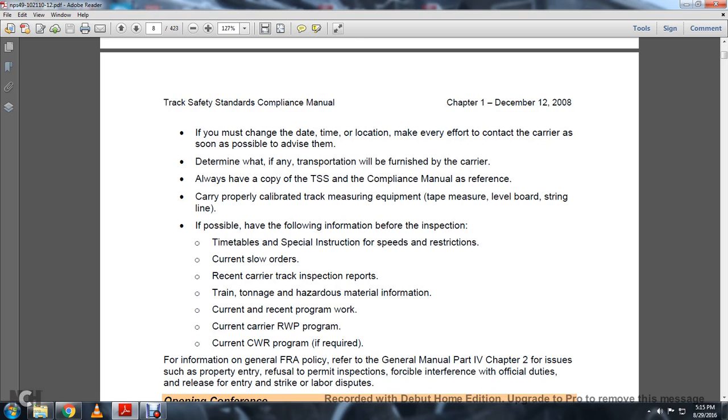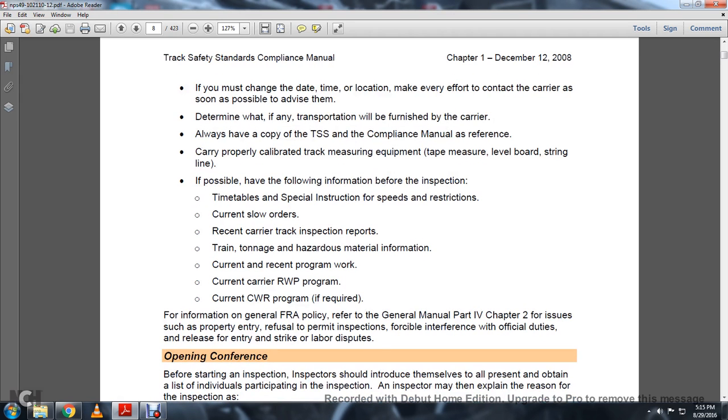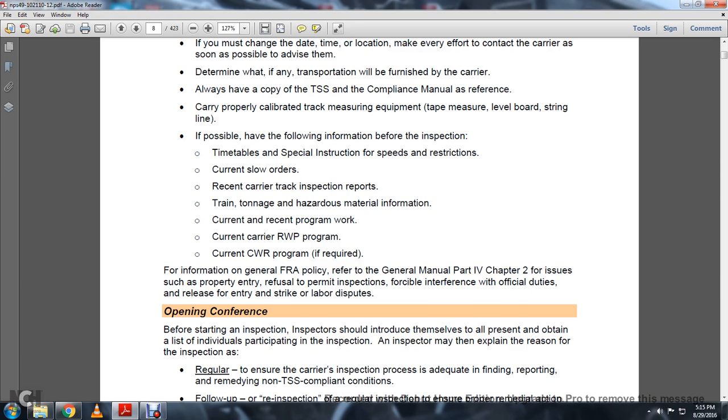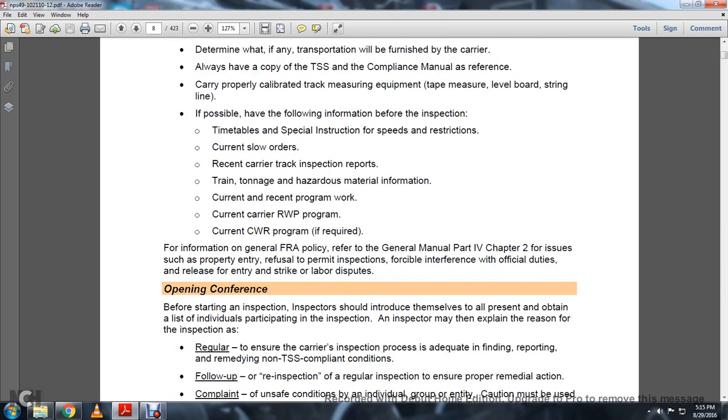Carry properly calibrated track measurement equipment: tape measure, level board, string line. If possible, obtain the following information: timetable, special instructions, speed restrictions, current slow orders, recent carrier track inspection reports, track tonnage and comparisons of material information, recent program work, current carrier roadway work program, current work, and CWR program if required.